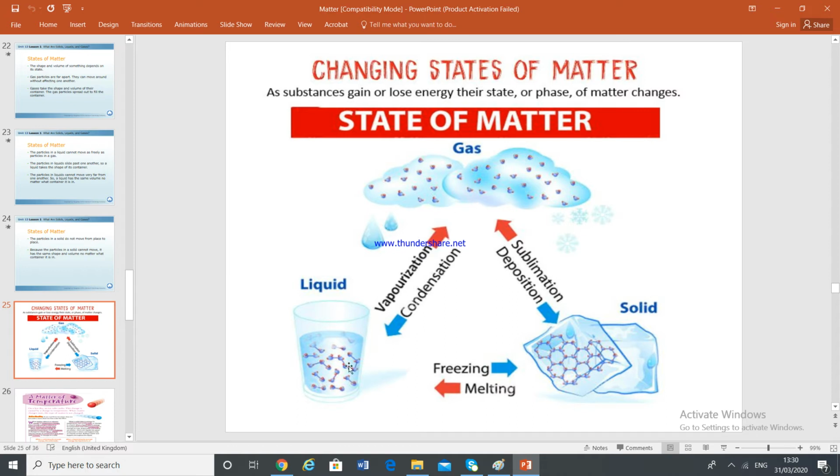Now let us come back. From gas to liquid, you know those evaporated droplets in the clouds? They get cool, that's condensation. From gas to liquid, it's called condensation. From liquid back to solid, when you keep this glass of water in the freezer, it freezes and becomes solid. Meanwhile, when they are going from solid to liquid, what happens to the energy state? Do they gain energy or do they lose energy?